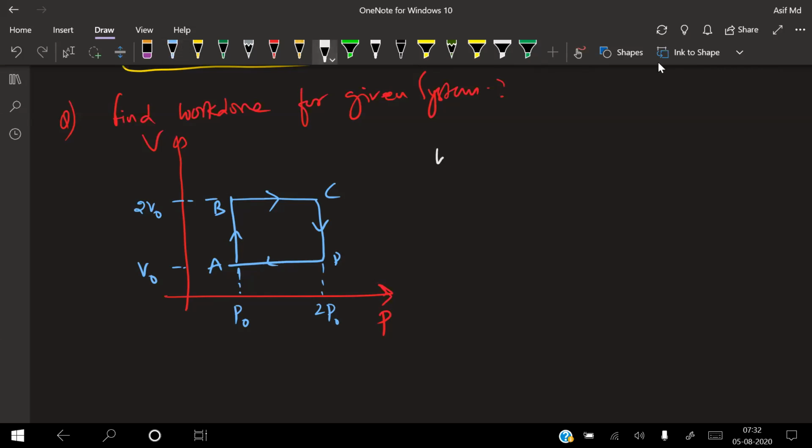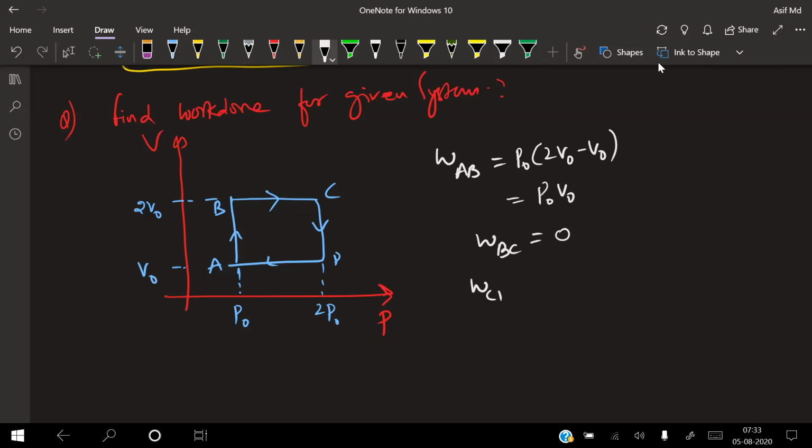So let us calculate first the work done from A to B. We will get P naught into 2V naught minus V naught, so it is P naught V naught. Work done from B to C: we will get 2P naught minus P naught, into the change in volume. Volume is constant, therefore it will be 0.